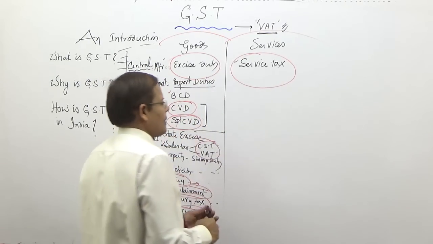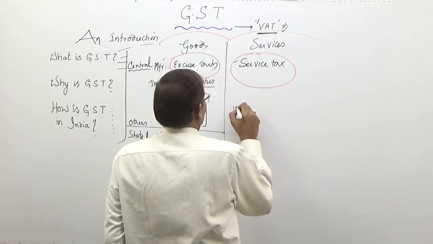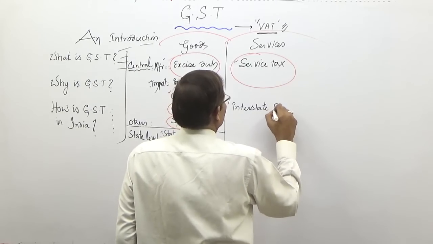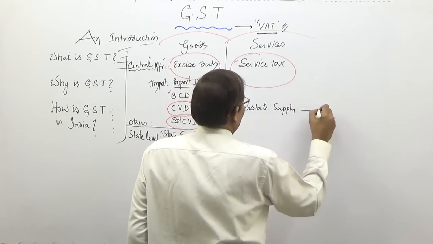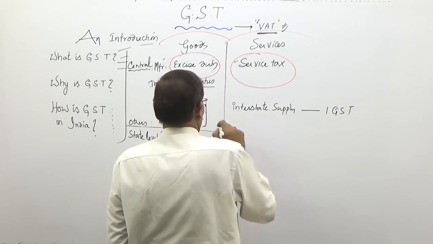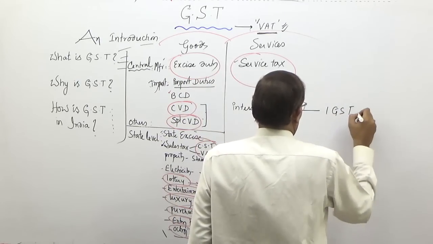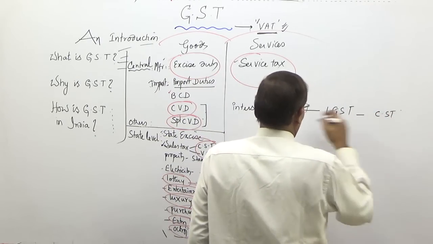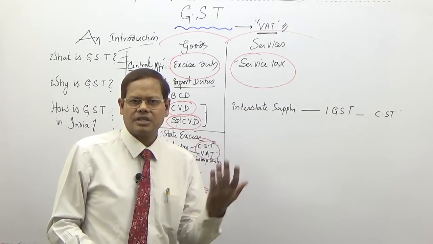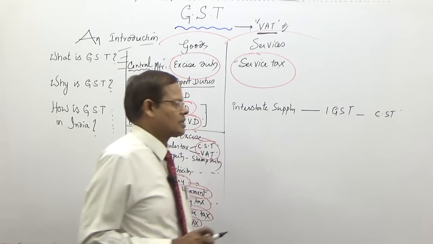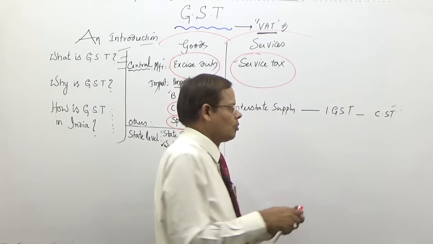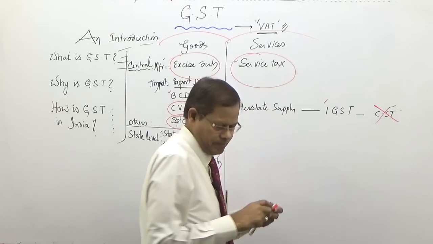IGST, I have already told you, interstate. On interstate supply, IGST is payable now. So earlier it was CST on goods and interstate supply of service. In case of service, it was service tax, but in case of interstate supply of the sale of goods, CST was payable. Now CST is no more, and now IGST is payable.